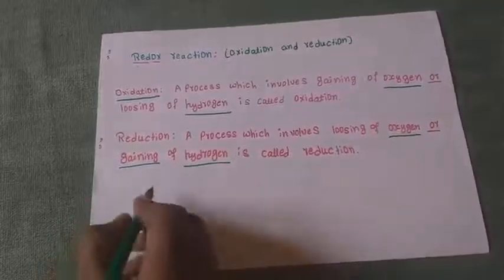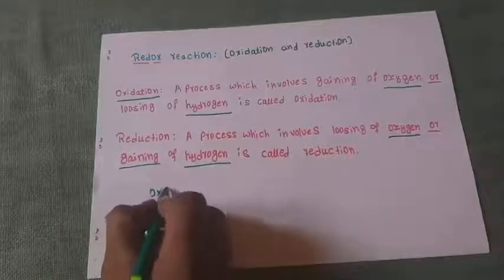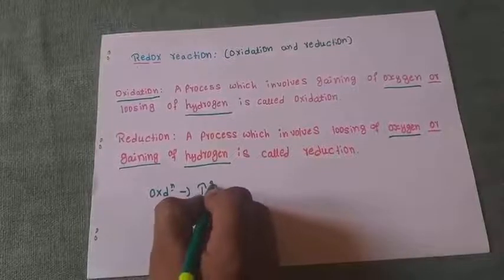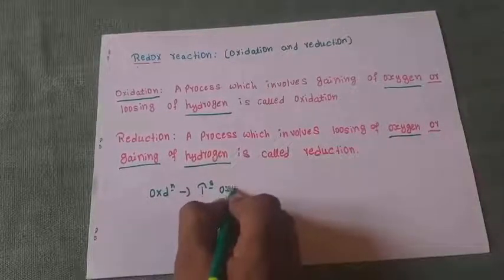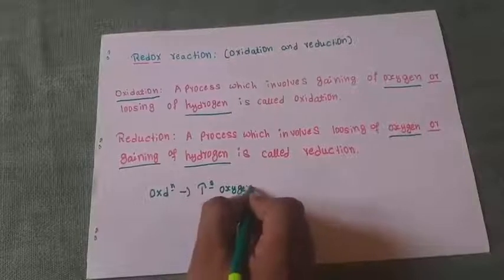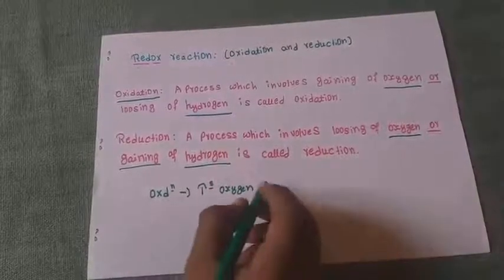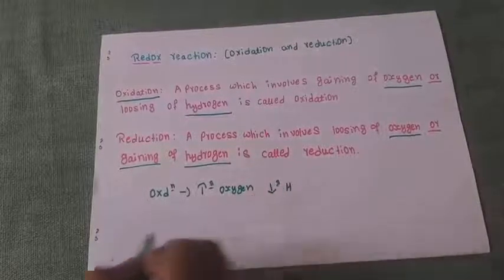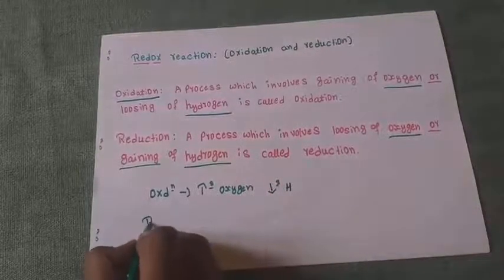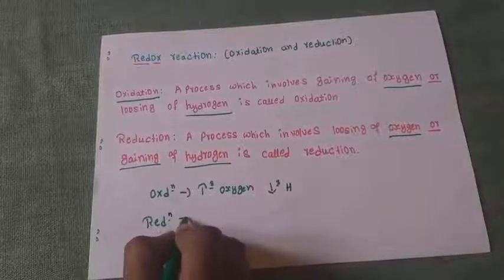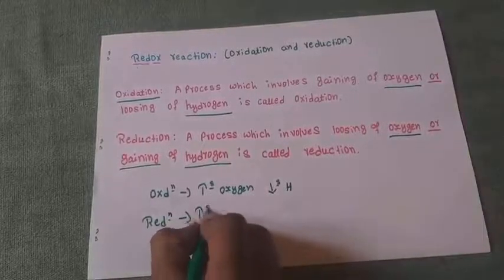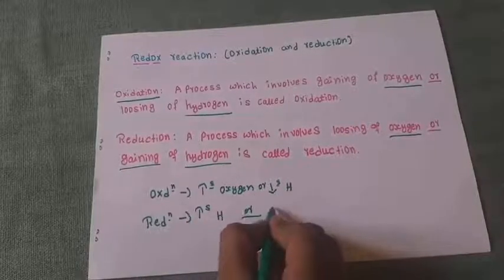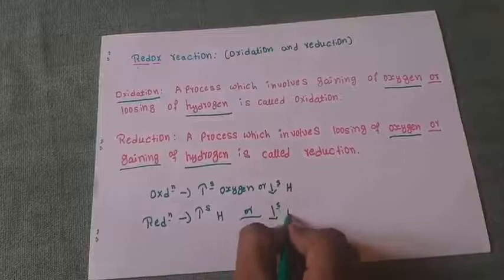Just remember, when oxidation takes place, there is an increase in the number of oxygen, or a decrease in the number of hydrogen. If reduction takes place, there is an increase in the number of hydrogen or a decrease in the number of oxygen.